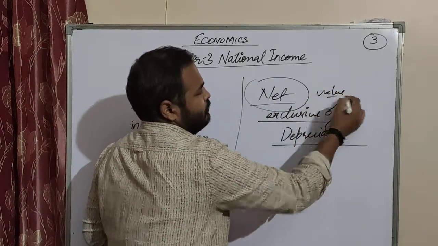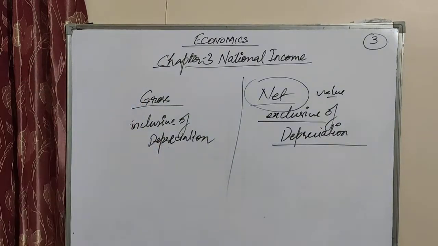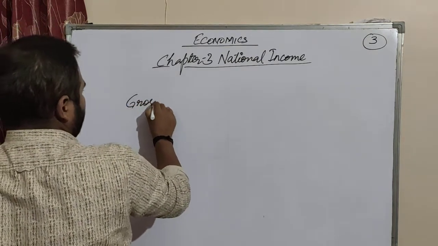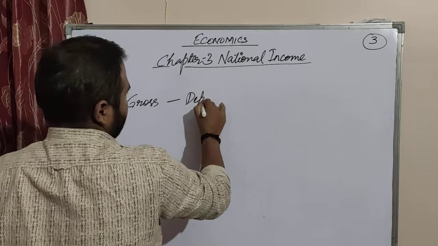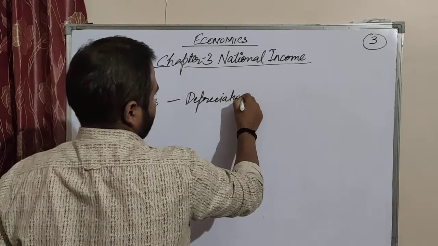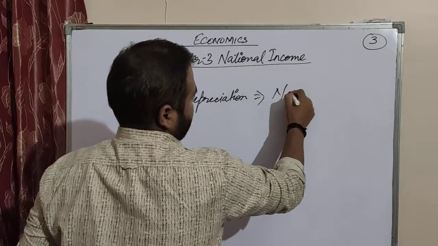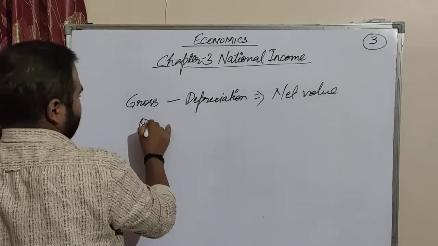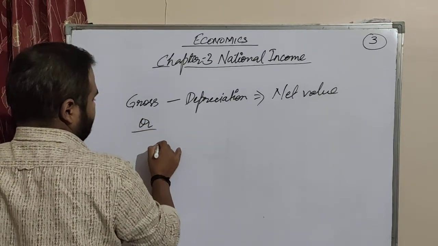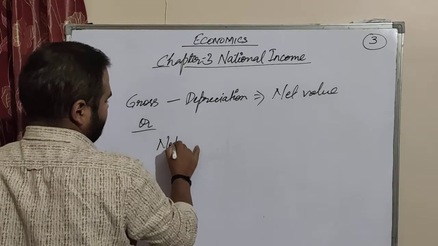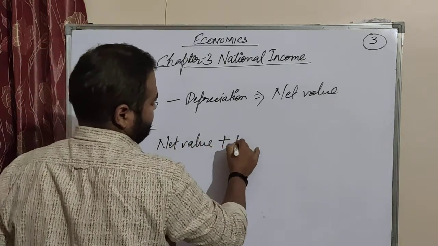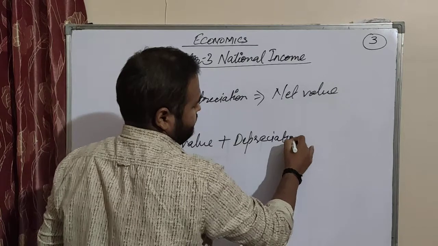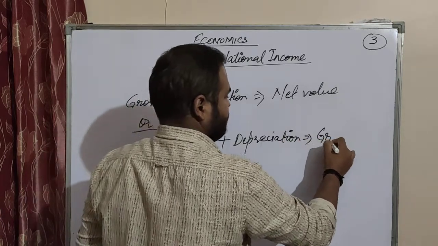So again you can see this. Gross minus depreciation is equal to net value, or net value plus depreciation is gross.